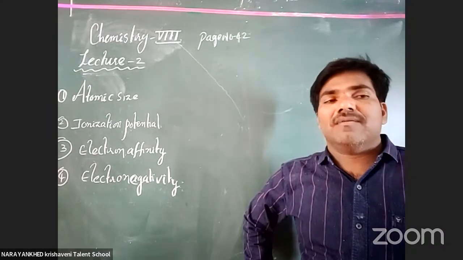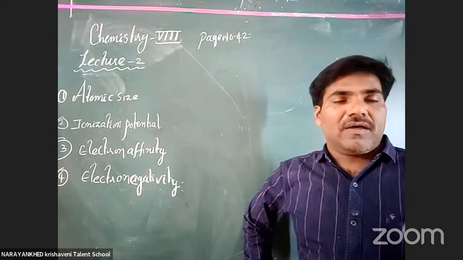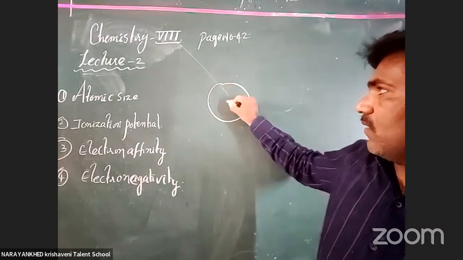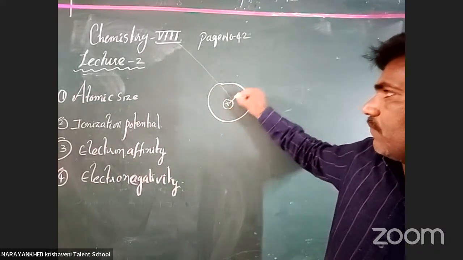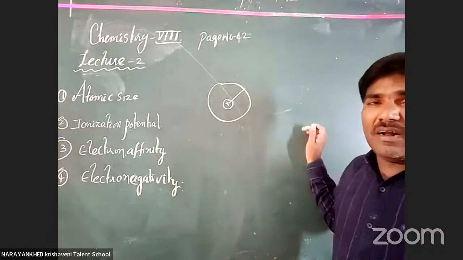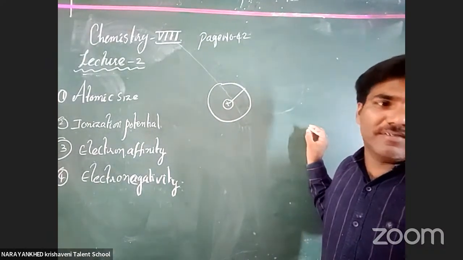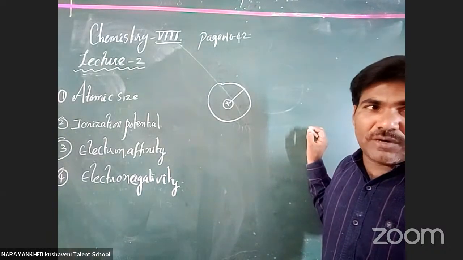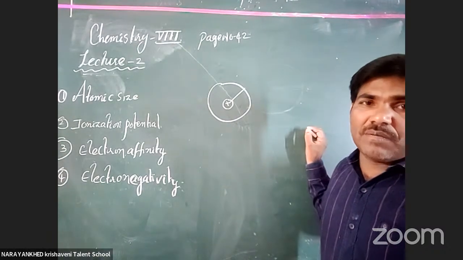But the atomic size is defined in a simple way. First, we have to know about atomic radius. If we want to estimate atomic size, we have to know about atomic radius. What is atomic radius?